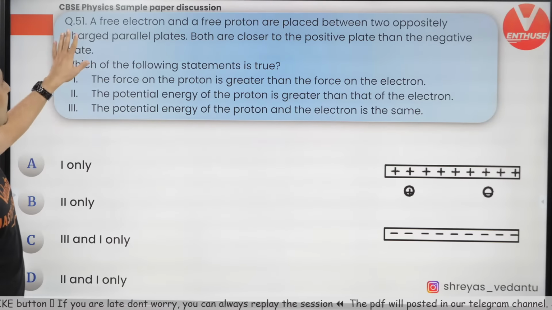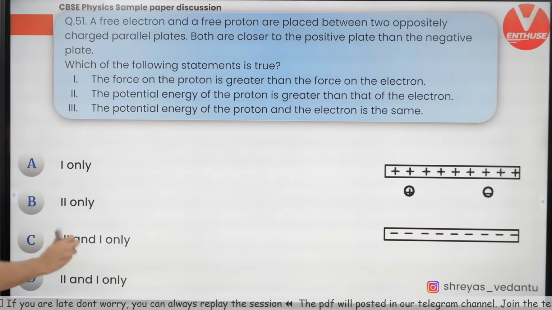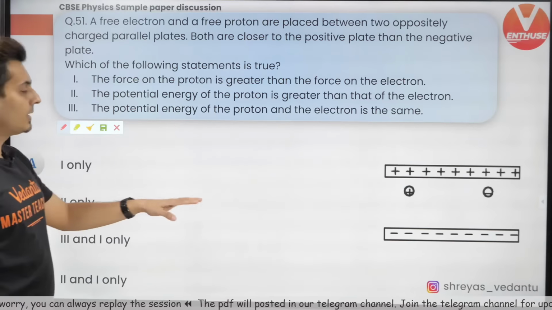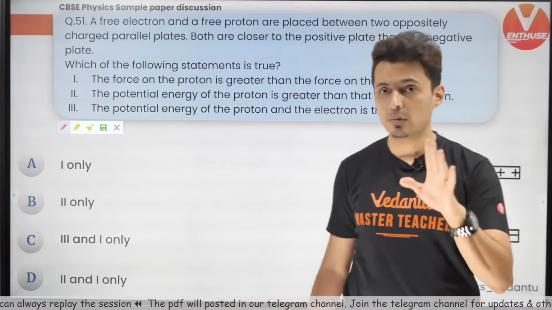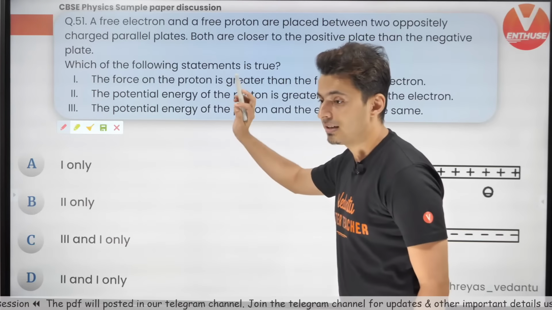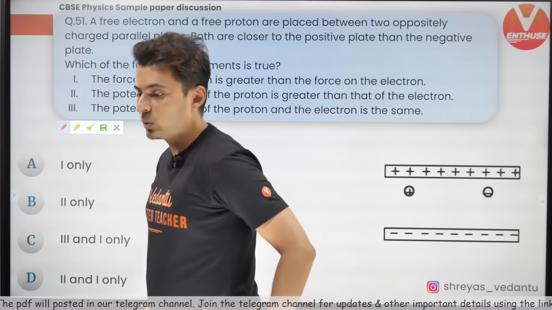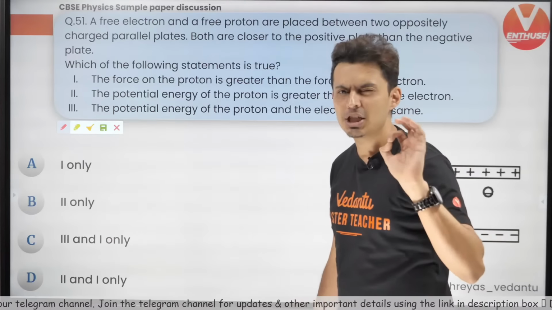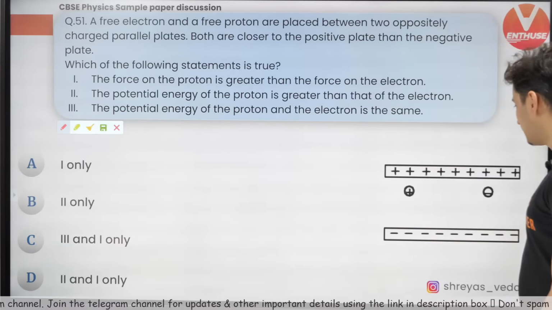A free electron and a free proton are placed, both very close to the positive side of a charged capacitor. Situation based question. Let's see if we can do it. Which of the following statements is true? This kind of question will not come in JEE Advanced. These kinds of questions can come in JEE Mains examination.